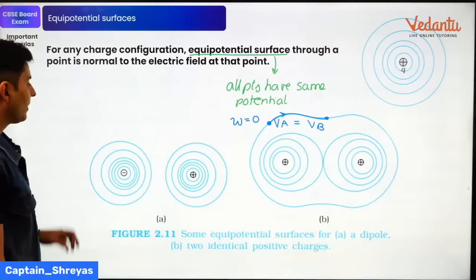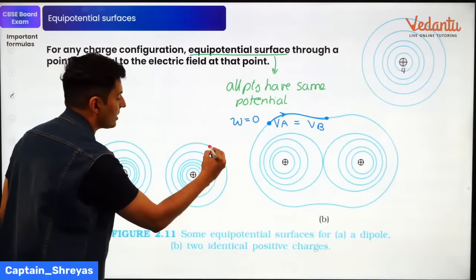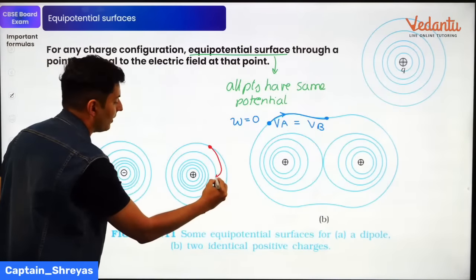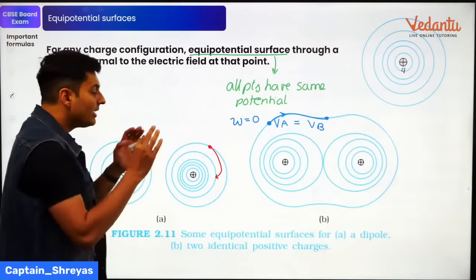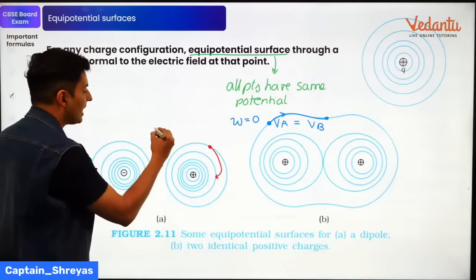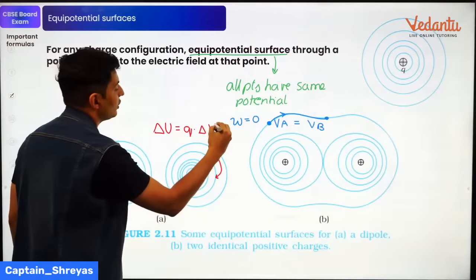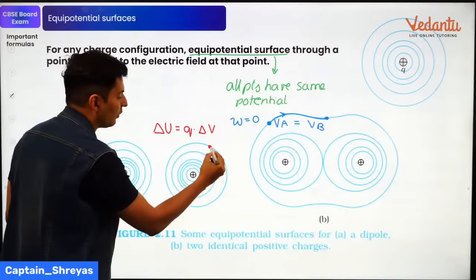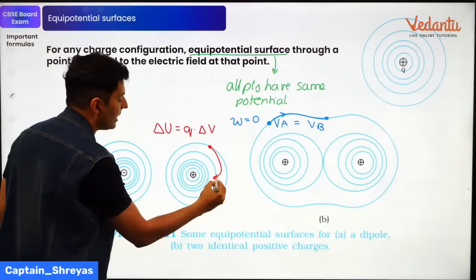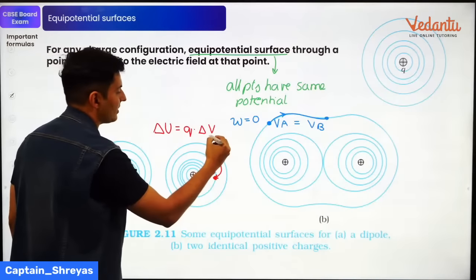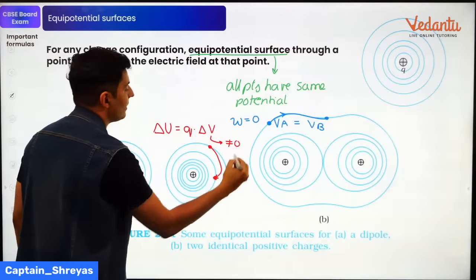But if by chance I take a charge from here to here, definitely work will be done. There will be a change of energy because the charge is taken through a potential difference. So from here to here, definitely there will be a potential difference. This value is definitely not 0.